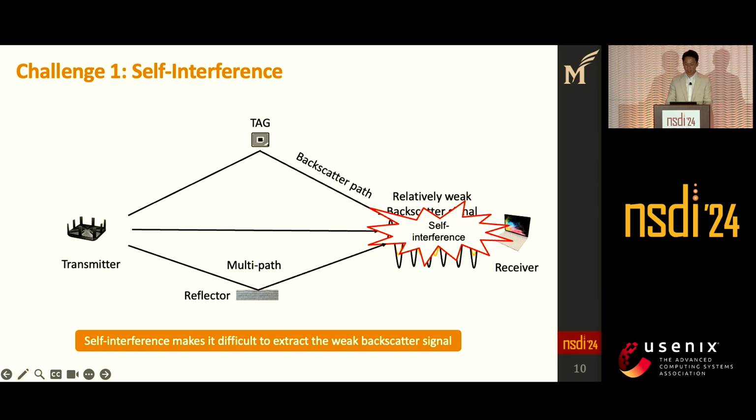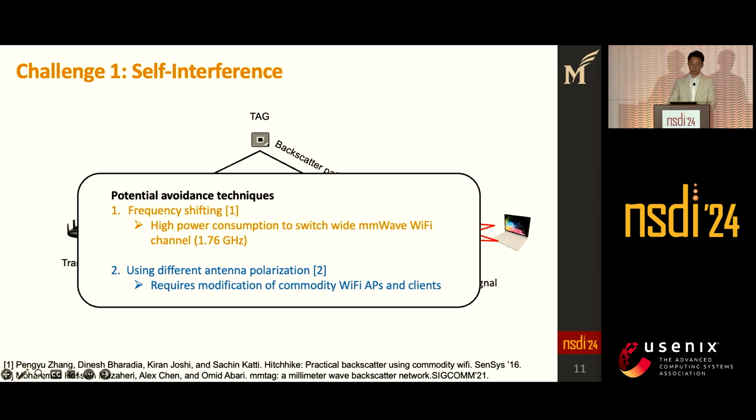To overcome this challenge, there are 2 existing approaches to address this self-interference. The first approach is shifting the center frequency of the backscatter signal to another Wi-Fi channel. This can isolate the backscatter signal in frequency domain from the original Wi-Fi signal. However, due to the large bandwidth, shifting the center frequency in mmWave Wi-Fi consumes too much power. This is not suitable for our low-power device.